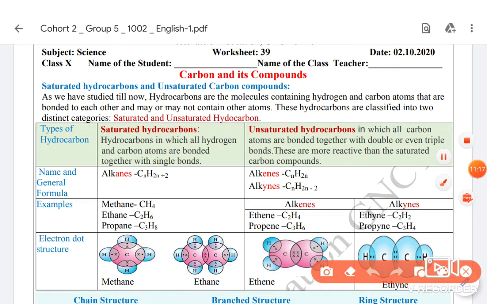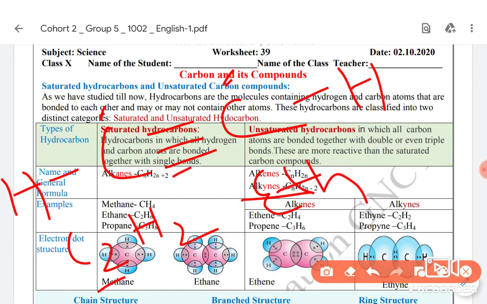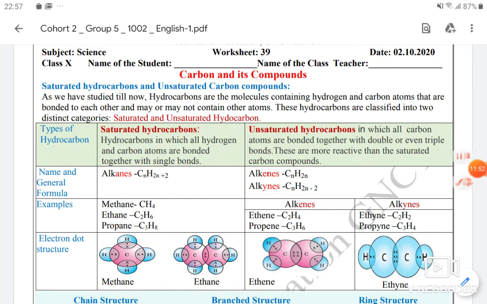So in case of alkynes, there is a triple bond between carbons. So if it is a triple bond, 3 electrons are shared by this carbon with this carbon, and also this carbon shares 3 electrons with this. Only one is remaining, so one remaining electron will be shared with a hydrogen atom. So it becomes C2H2. How many carbon are there? 2. So it is eth. And there is a triple bond, and triple bonded compounds have the suffix yne. So it is ethyne. Let us see one more example.